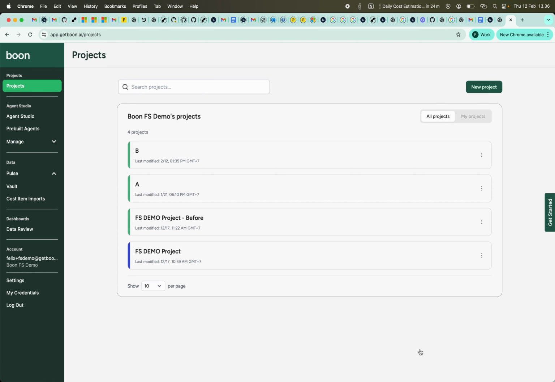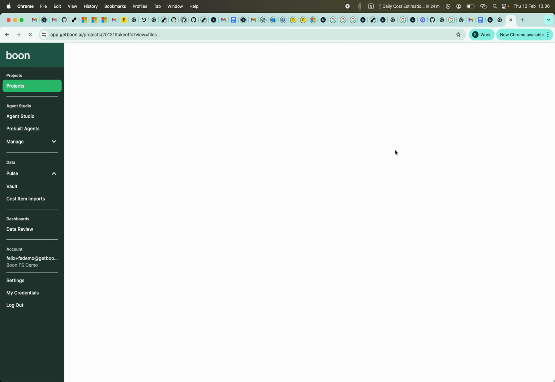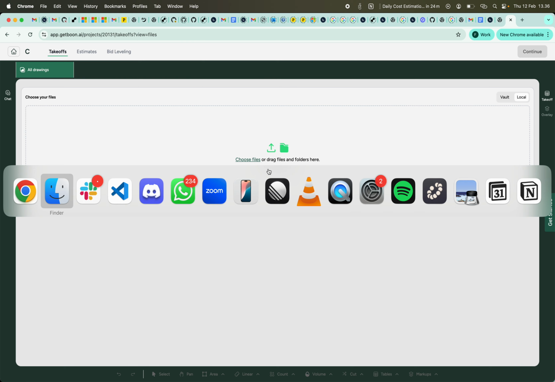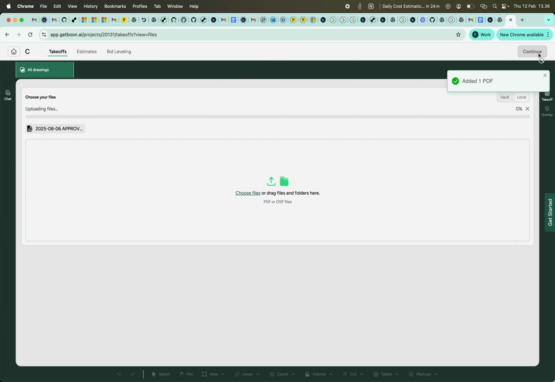We will have a new feature about the stop button on our projects. First, we create a new project, we call it C, creating it, and we submit a file, a local file, and we click continue.